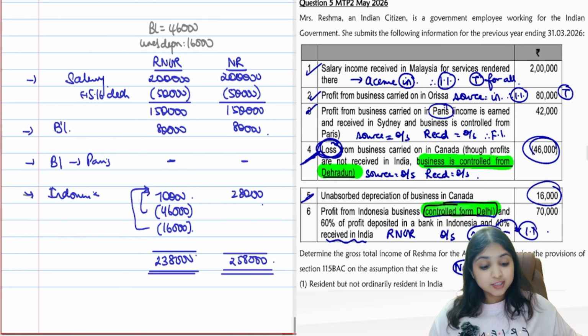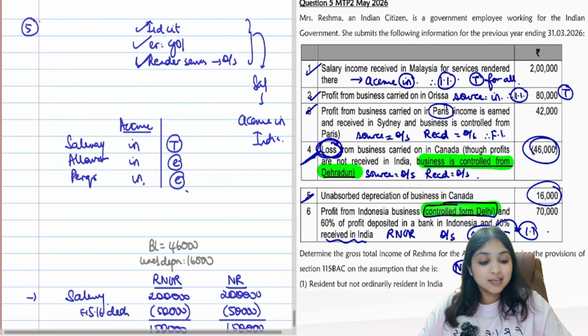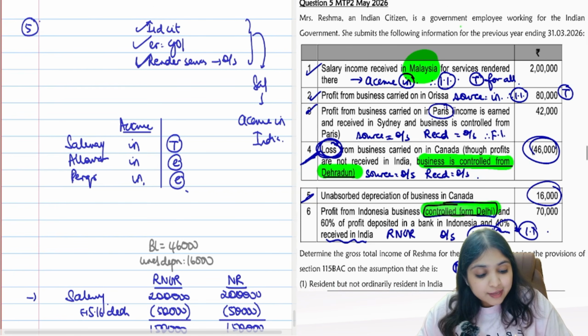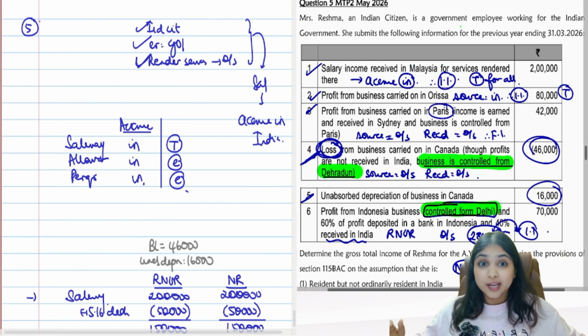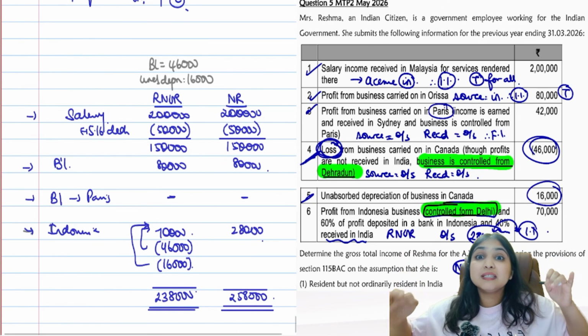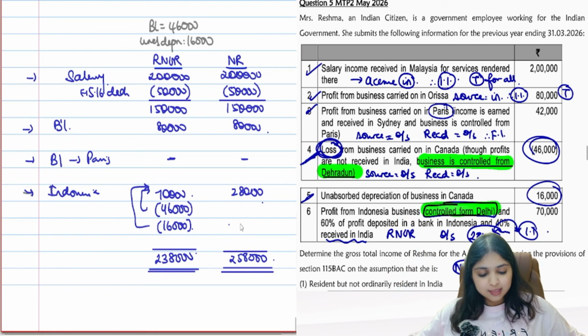Yes guys, so this question was good. Number one, it gave us a reminder of this particular point. Assessee is an Indian citizen, employed in Government of India. Even though he is rendering services in Malaysia, still the salary income is accruing in India. First reminder for us. Second big reminder, where is the business controlled from? That point is relevant only for RNOR, not relevant for NR. Okay, this was your question number 5.